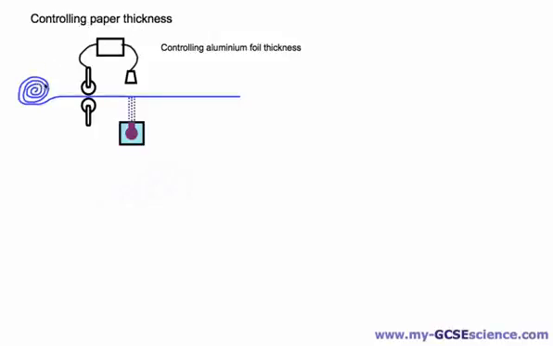Now, in the final stages of the production of paper, the paper is made into sheets that are the right thickness for the job. The way this is done is an automatic method, and they use alpha radiation. So here is our source of alpha radiation, and alpha particles are being shot at the piece of paper that's coming off this roller.